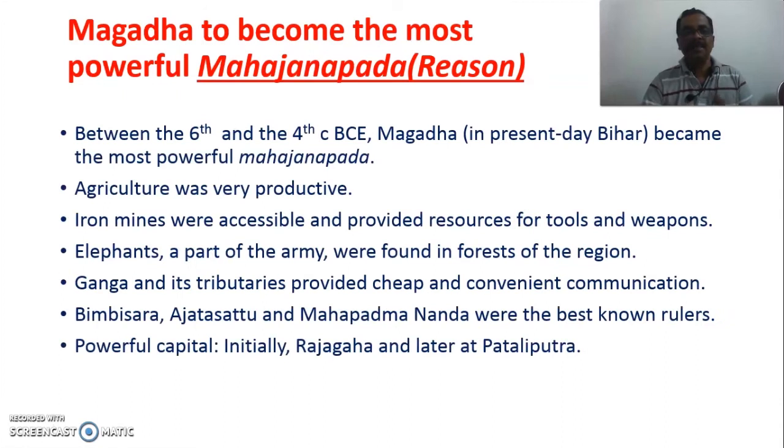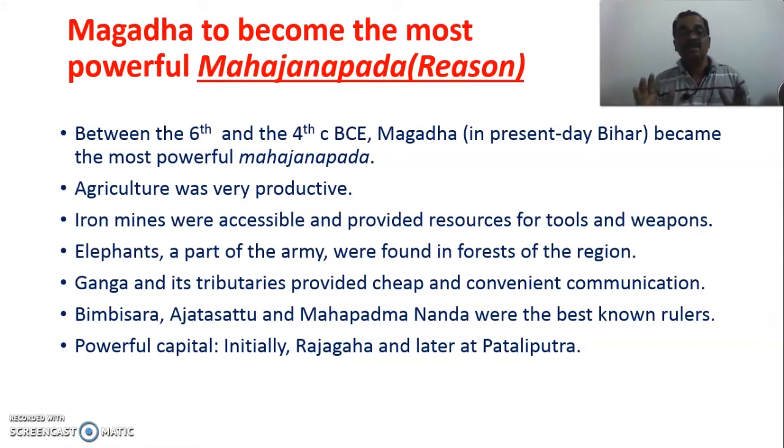Let us see. Between the 6th and 4th century BC, Magadha, in the present day Bihar region, became the most powerful Mahajanapada. The reasons are: number one, agriculture was very productive in this region. Second, iron mines were accessible and provided the resources for tools and weapons. As you know, iron was not available in the previous time in the Indus Valley. So iron is much harder than any other metal.